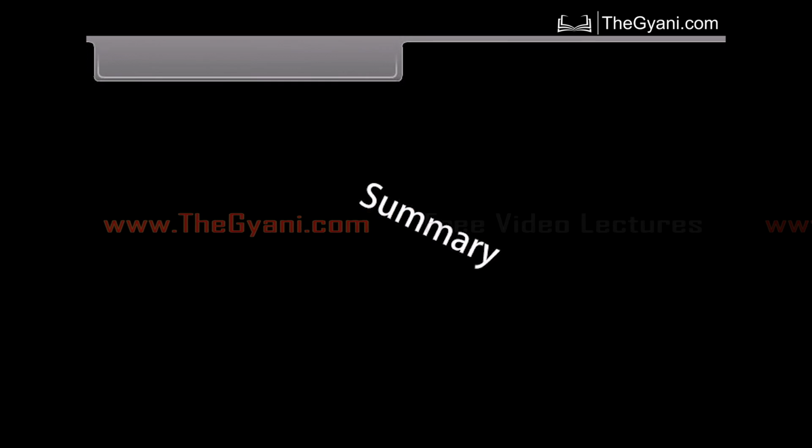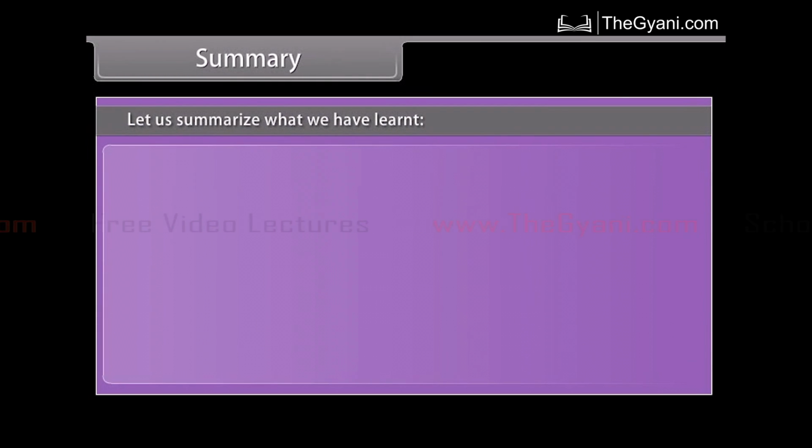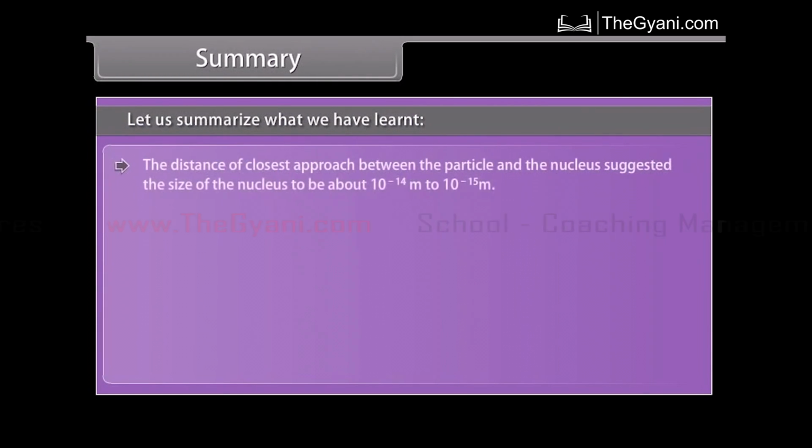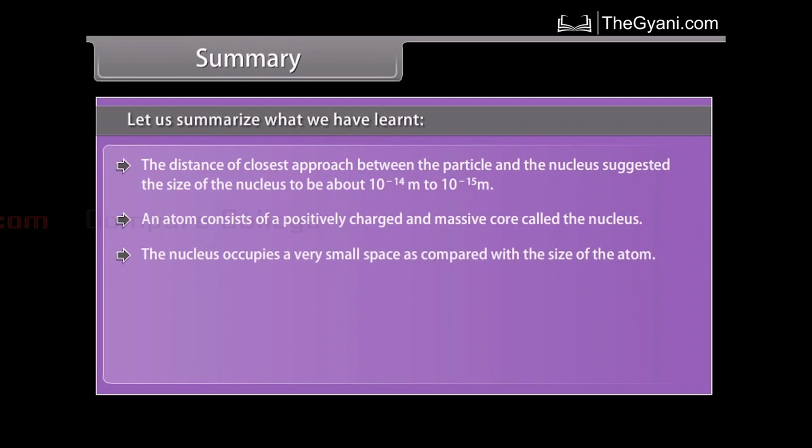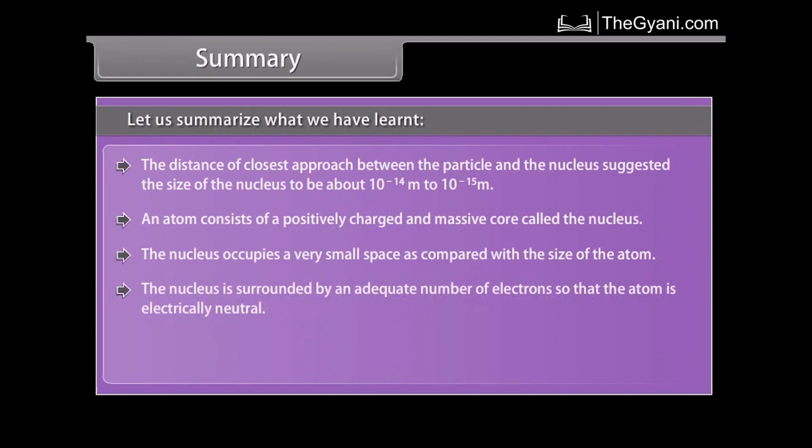Summary. Let us summarize what we have learned. The distance of closest approach between the alpha particle and the nucleus suggested the size of the nucleus to be about 10 raised to the power minus 14 meter to 10 raised to the power minus 15 meter. An atom consists of a positively charged and massive core called the nucleus. The nucleus occupies a very small space as compared with the size of the atom. The nucleus is surrounded by an adequate number of electrons so that the atom is electrically neutral.